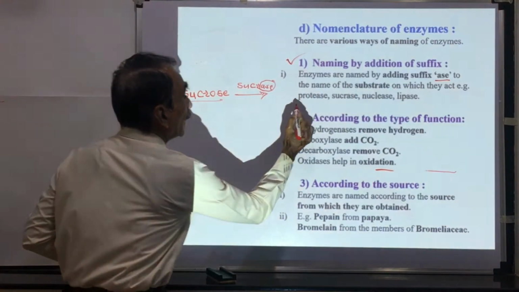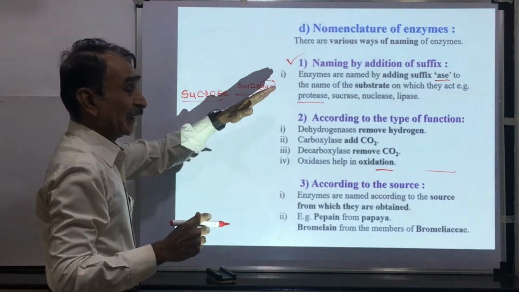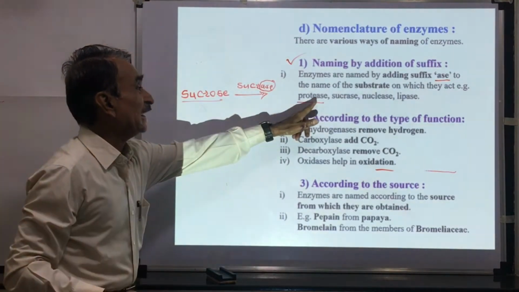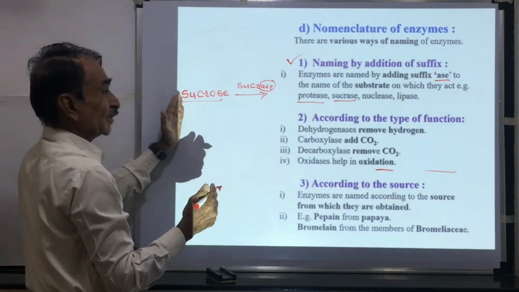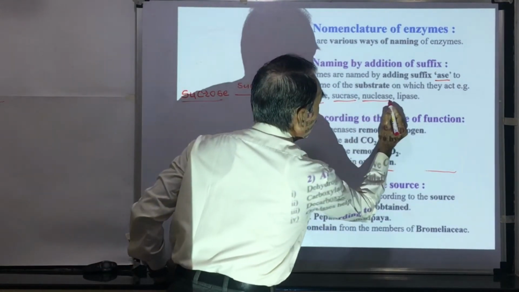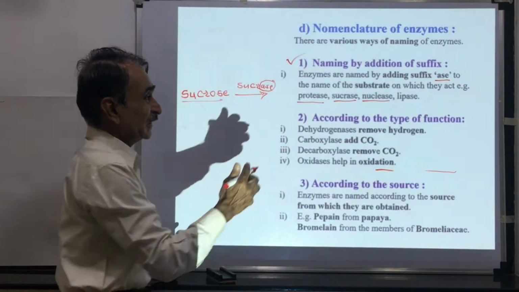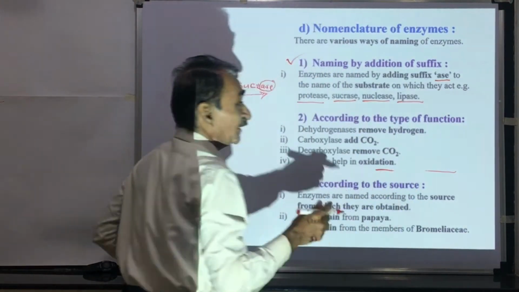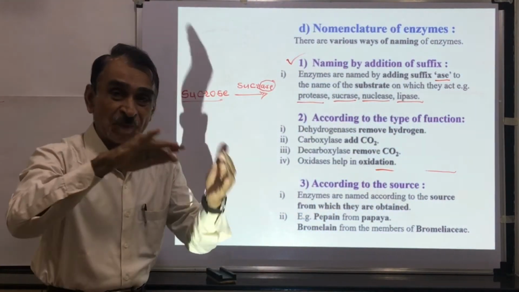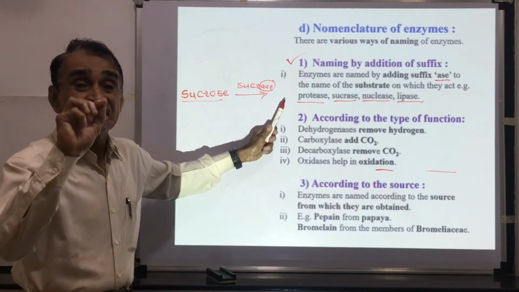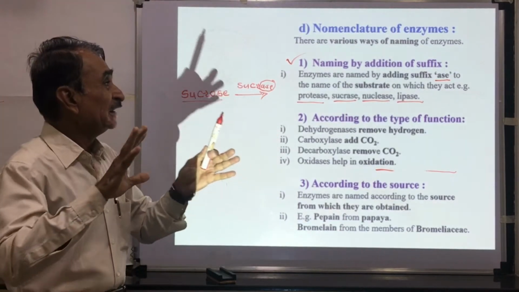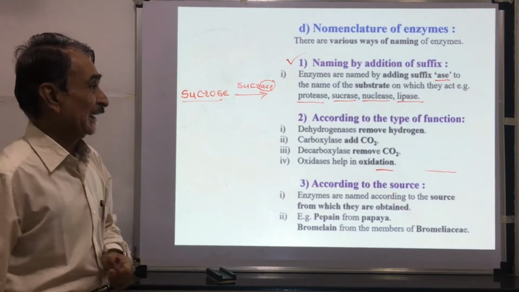For example, protease acts upon the proteins, ase is added after the proteins. Sucrase acts upon the sucrose. Nuclease acts upon the nucleic acids. Lipase acts upon the lipids, etc. After the name of the substrate, suffix ase is added. This is the first method of naming the enzymes.